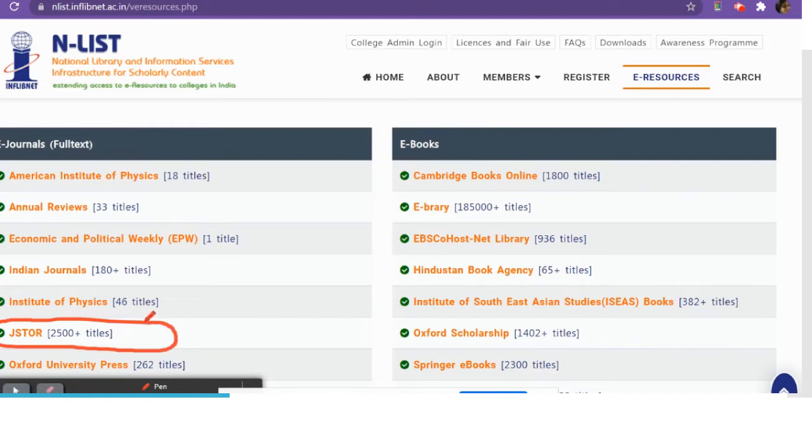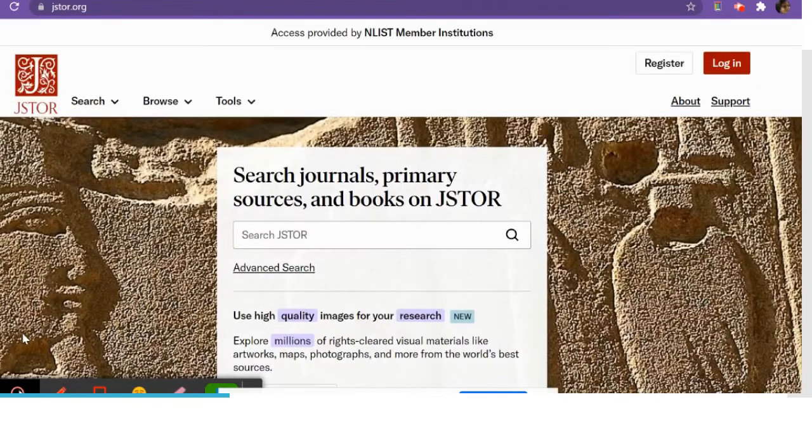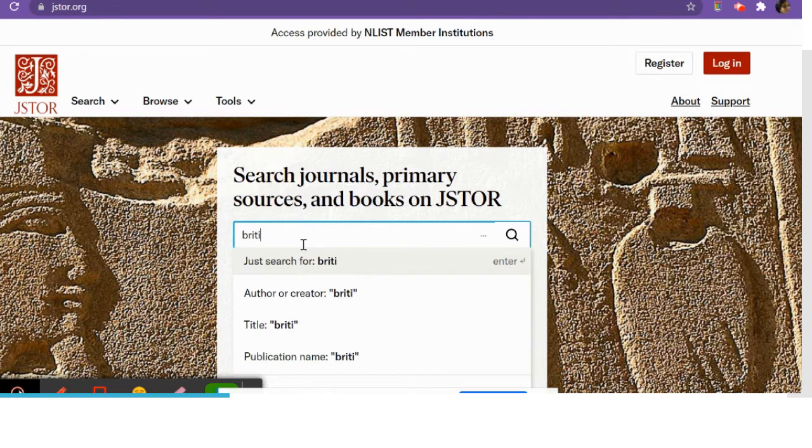I'm going to click on JSTOR. Once I click on JSTOR, it will take me to the journal. This is the JSTOR web page. Here I can simply enter my search. I just have to enter my keywords. Let's go for British history.